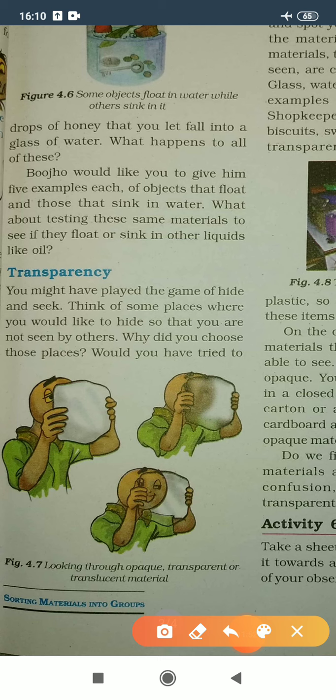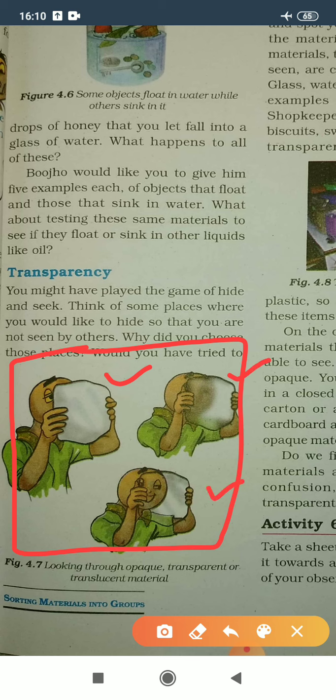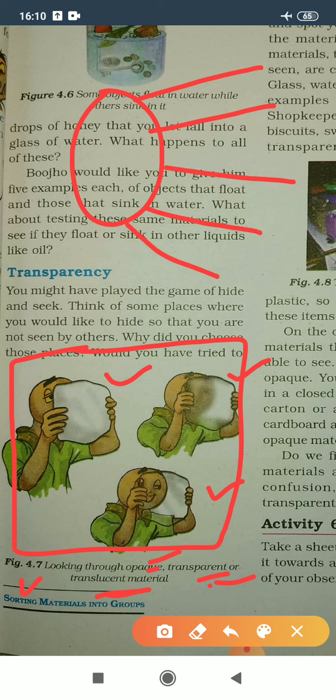Now here one picture is given in which a boy is looking through three different materials. Figure 4.7, looking through opaque, transparent and translucent material. First of all, I would like to explain what is opaque material, what is transparent material and what is translucent material. Opaque material is one through which light will not pass.